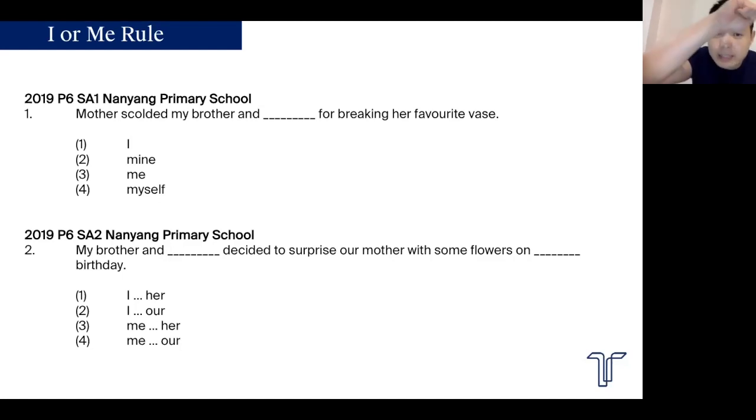Because you are going to cancel my brother and you're going to ask yourself which sounds right. Mother scolded I or mother scolded me? Which sounds right? You should know. Mother scolded me sounds right. And that is why the answer is me. My mother scolded my brother and me. So do the cancellation trick.